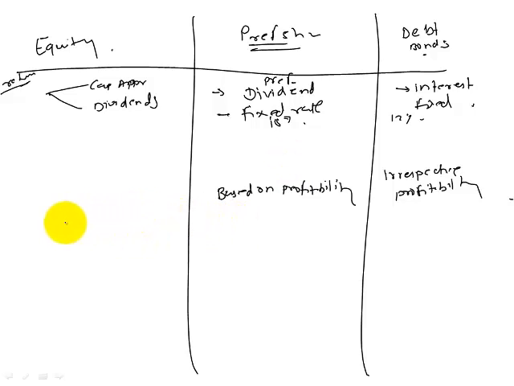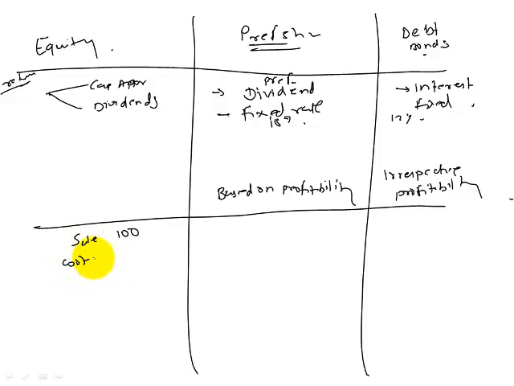So now, what important point that we want to get here is, let us say company makes sales of 100. And company incurred business costs, manufacturing, sales, whatever it is, of 20. We say that operating profit is 80. Should we consider this interest as an expenditure? Is interest an expenditure? Yes. So let us say we reduce that interest of 30 rupees here. So we have this profit of 50.